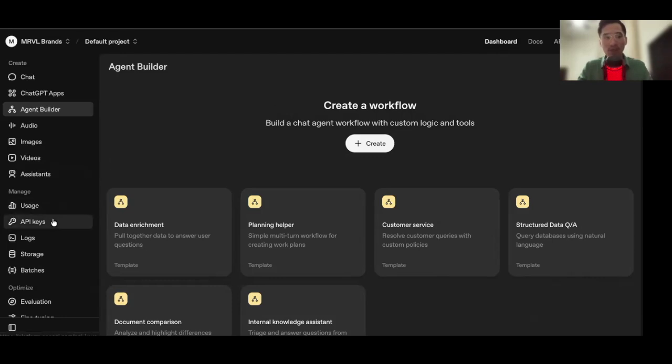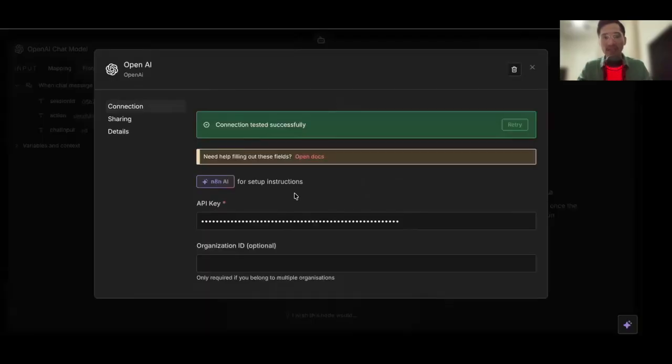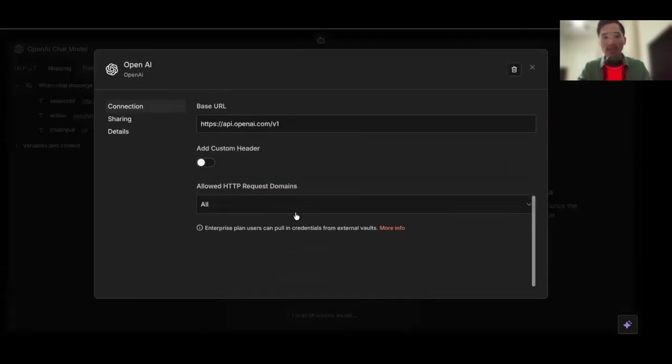So you're just going to go to API keys. You're going to create a new secret key. I already have one here. It's going to give you your API key. Now you just take that, copy and paste it, you connect it, and then you're all good to go.